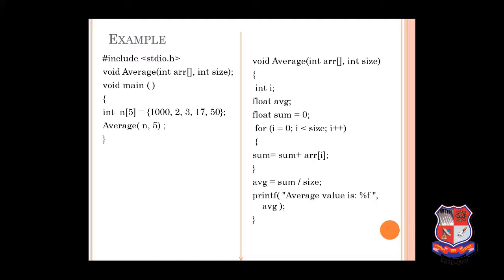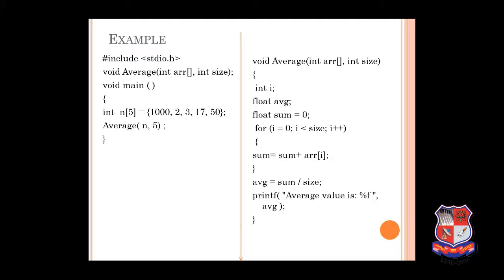Next, this is the definition of the function: void average(int array[], int size). Here I have taken other variables: int i, float average, and float sum equals 0. For i equals 0, i less than size, i plus plus. Sum's value is 0 to start, and as we have given size as 5, my loop will run from 0 to 4.